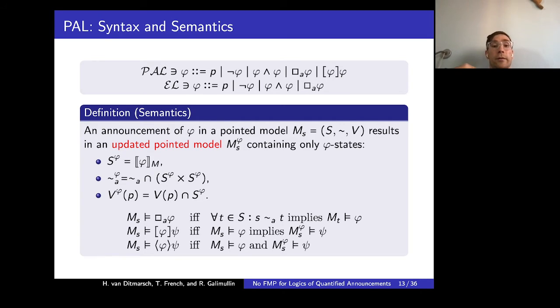So semantically, the knowledge modality is the classic modal box, meaning that for all states reachable in one step by the A-labeled transition, in all those states phi holds. And for example, the box for public announcements says that if phi is true in the current state S, then in the updated model, once we deleted all the states that do not satisfy phi, psi will be true. Also notice that as a result of the update, phi may become false itself.